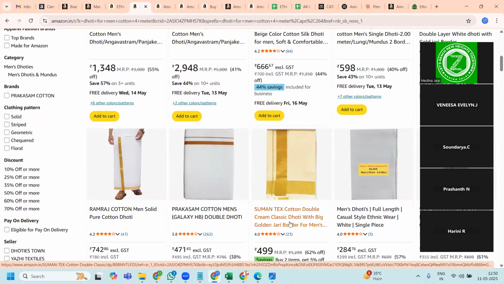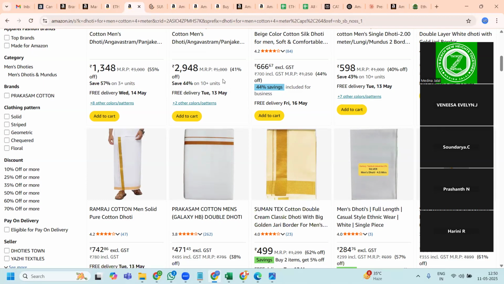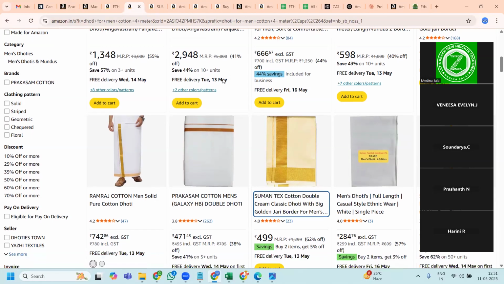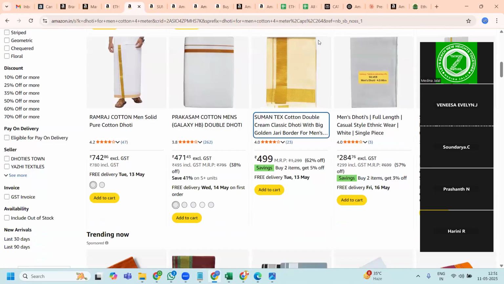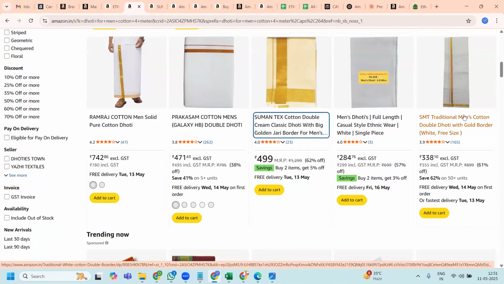So let's see this one. It has a border, but the material is something different. So let me go down. This is the correct one, which says men's cotton dhoti, double dhoti with golden border.